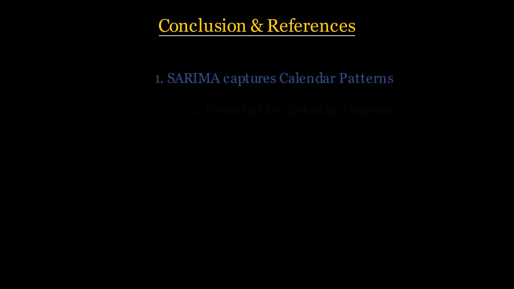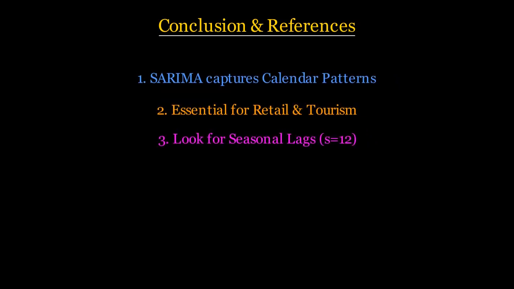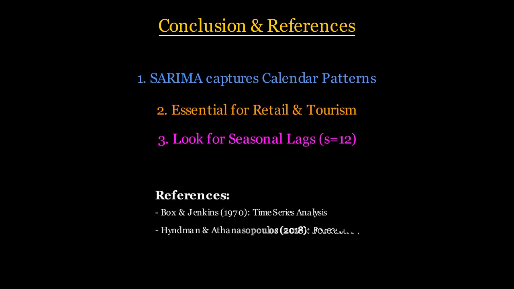In conclusion, SARIMA is the gold standard for monthly or quarterly data where human behavior follows the calendar. Whether it's stocking inventory for a December rush or pricing hotel rooms for a summer getaway, mastering seasonal lags is the key to precision.